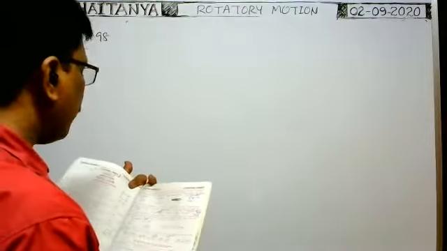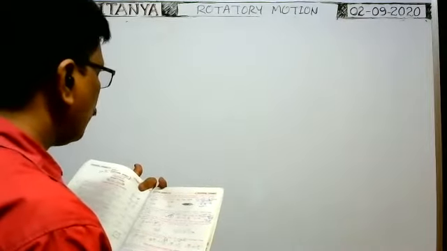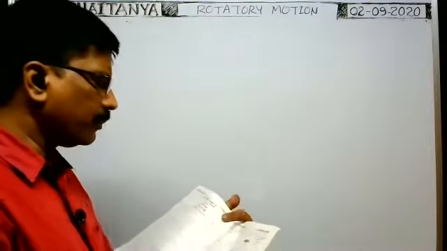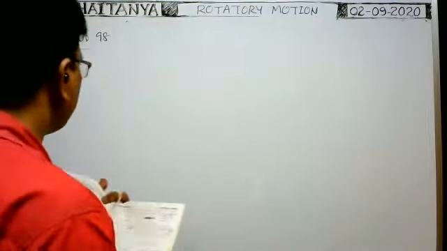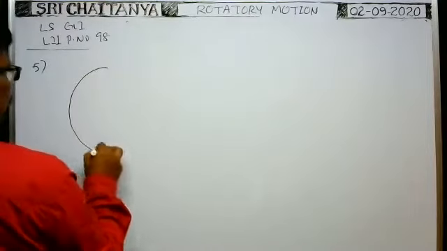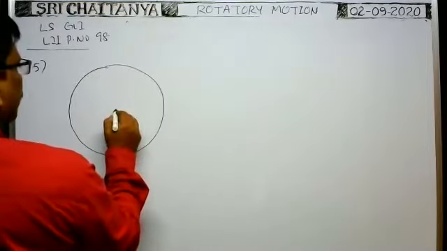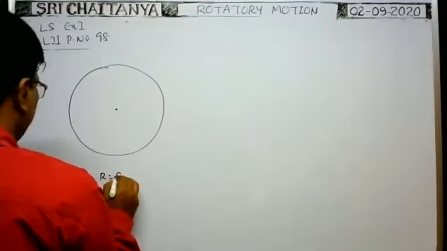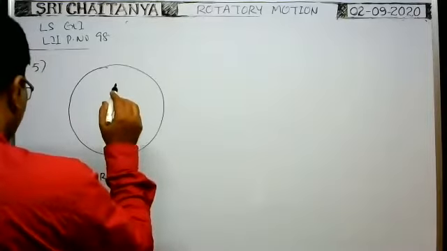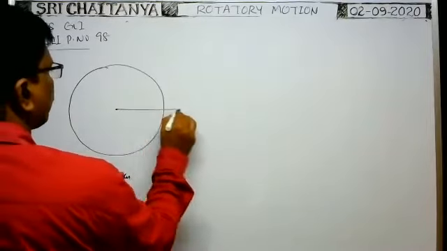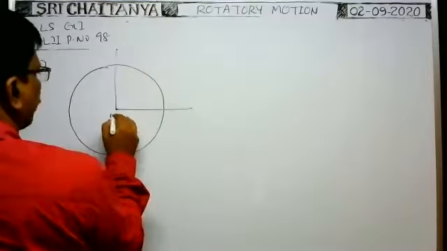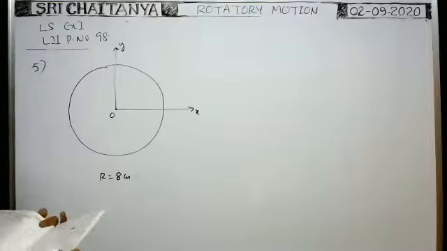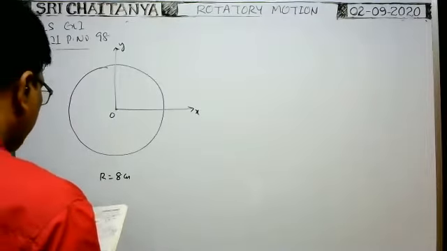A uniform disk of radius r equal to 8 centimeter lies in the xy plane with its center at the origin. There is a circular disk whose radius r is equal to 8 centimeter, given. This lies in the xy plane with center at the origin. So this is the x-axis, this is the y-axis, and it is the origin. Its moment of inertia about z-axis is equal to.